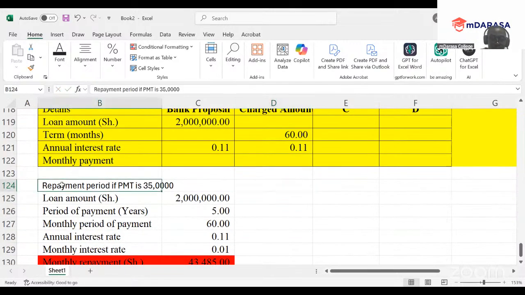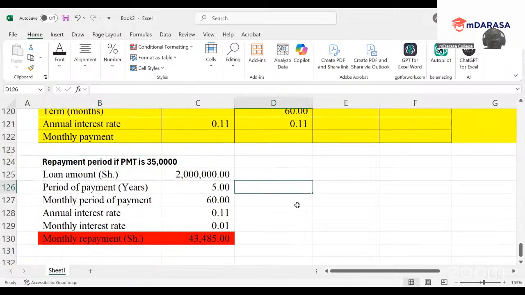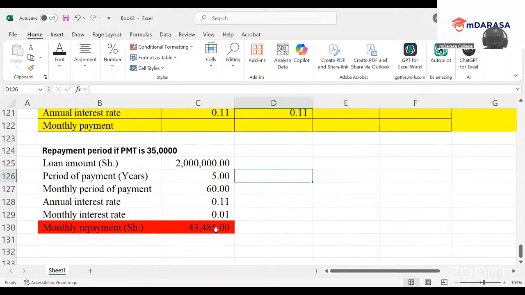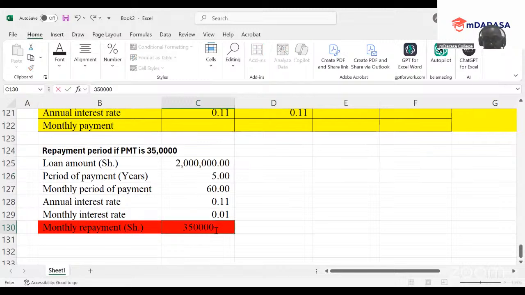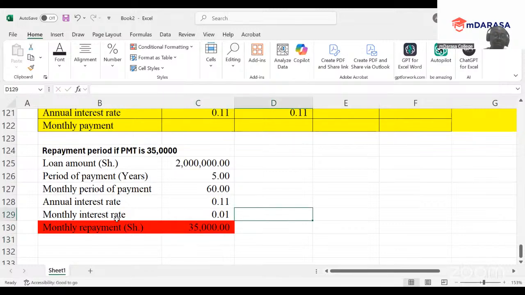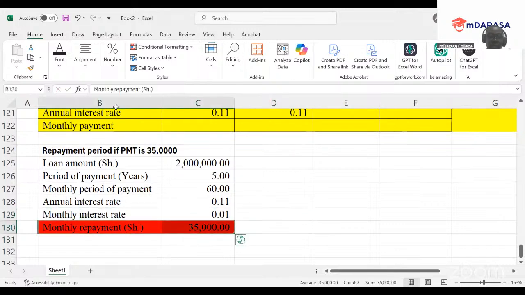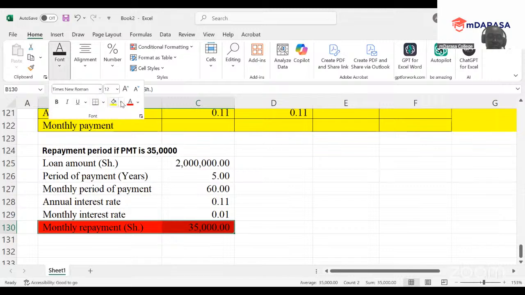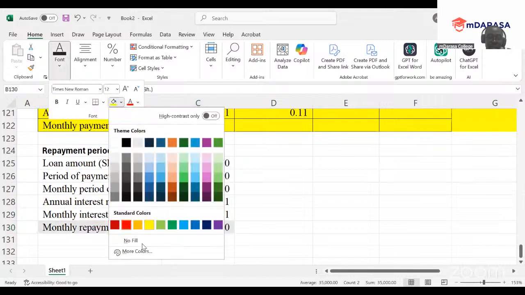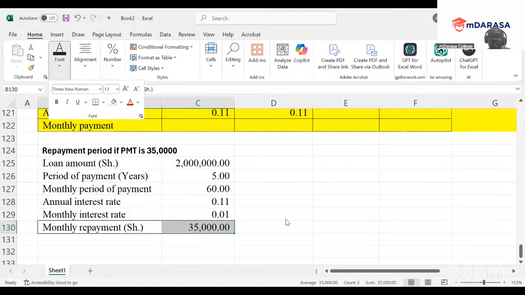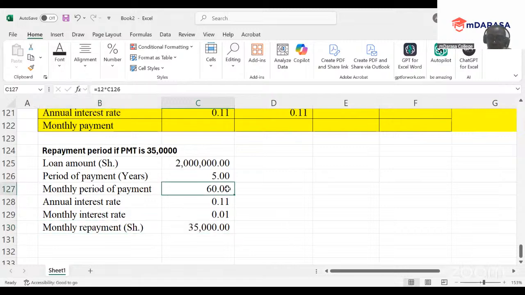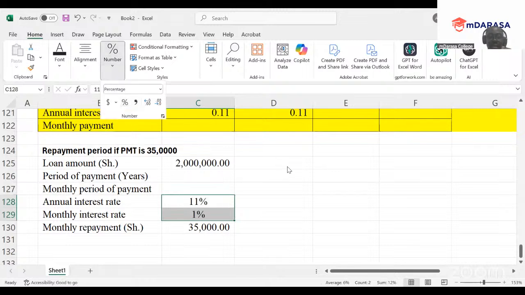So this will automatically change to 35,000. The payment period now we don't have, but the rates are not changing. The rates are just the same.